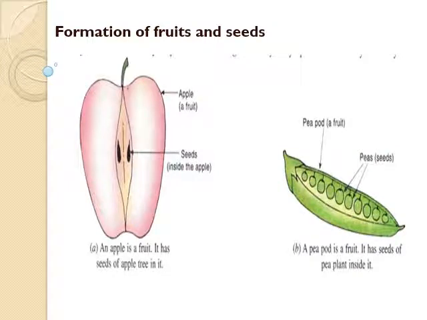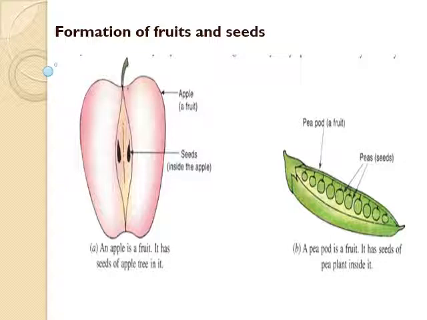The fertilized egg, that means zygote, undergoes mitosis to form an embryo within the ovule. The ovule develops a tough coat, that is seed coat, around it. Gradually, the ovule converted into a seed. Already I said ovules contain eggs. These eggs in the ovules present in the ovary get fertilized by male gametes from pollen grains and grow to become seeds. After fertilization, the ovary becomes fruits.